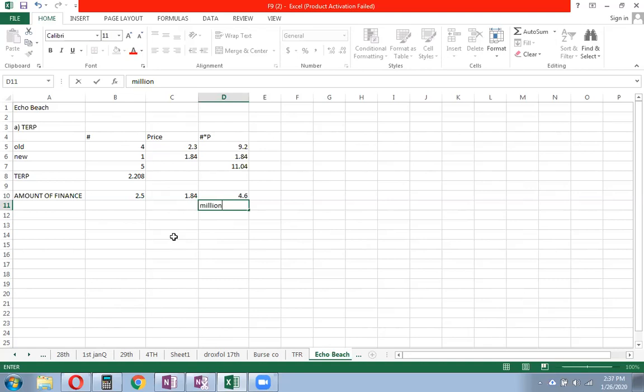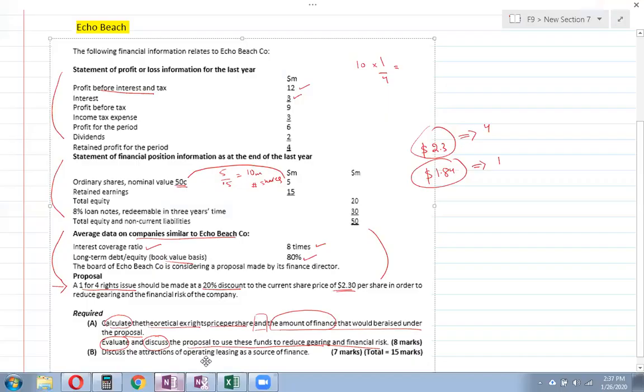Now, what is the second requirement? The second requirement says evaluate and discuss the proposal to use these funds to reduce gearing and the financial risk. So when we are saying reduce gearing and the financial risk, of course, when equity is going to increase, the gearing is going to decrease, right? And if you have to discuss it also, it means that we have to actually compare this with the industry average, right?